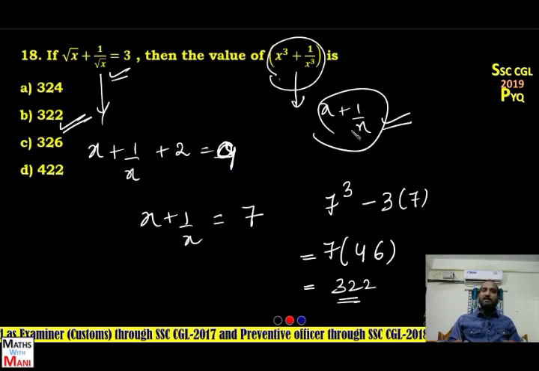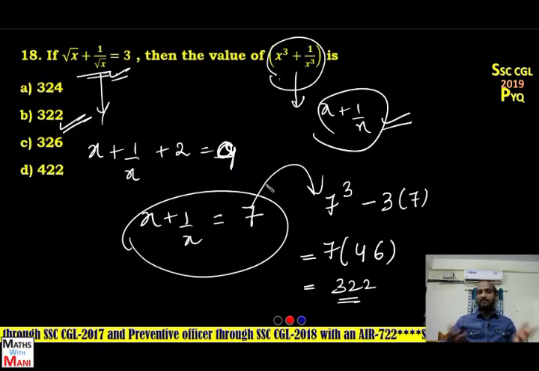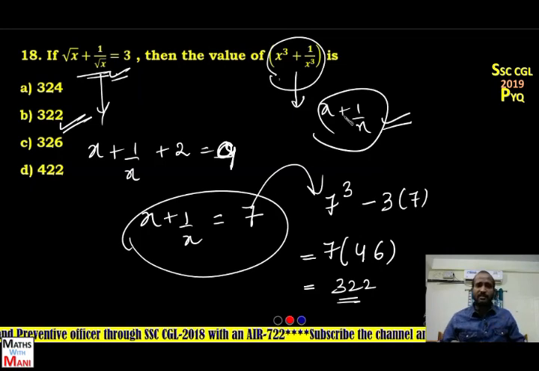But it is not directly given. The given value is this. From this value you have to find out this value, then find out this value. That's it. Step by step, chain of the formulas, chain things. I hope all of you understand.